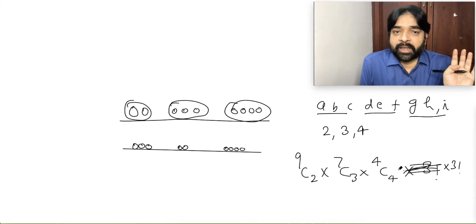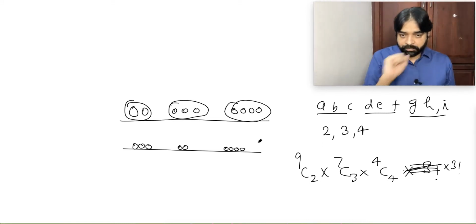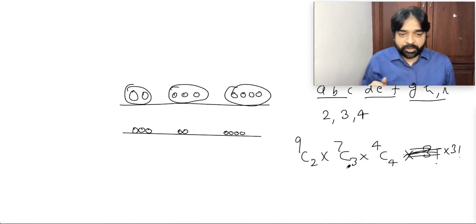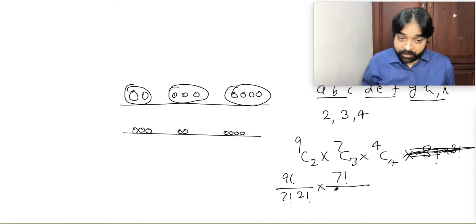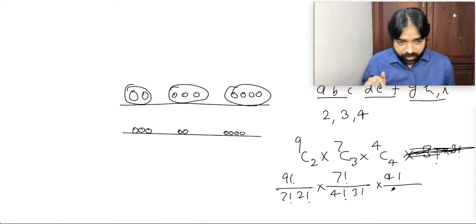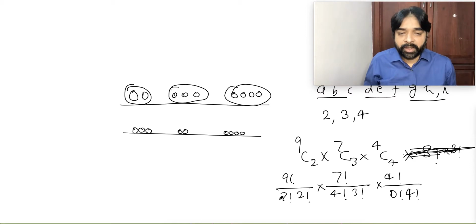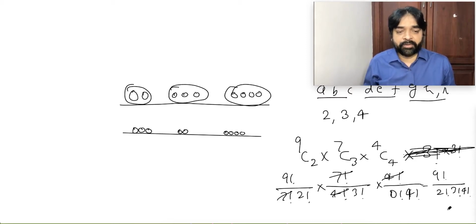Is it clear or not? So, if you notice, if I try to expand this one, forget the grouping for now. Only the grouping part: 9C2 is how much? 9 factorial by 7 factorial into 2 factorial, into 7 factorial by 4 factorial 3 factorial, into 4 factorial by 0 factorial 4 factorial. Yes or no? If you notice, 7 factorial gets cancelled, 4 factorial gets cancelled, and we get 9 factorial by 2 factorial 3 factorial 4 factorial.